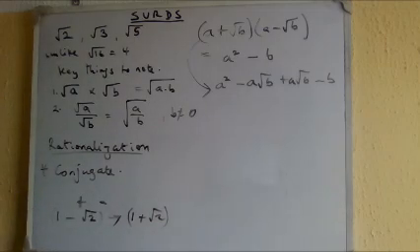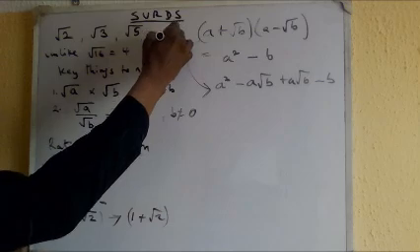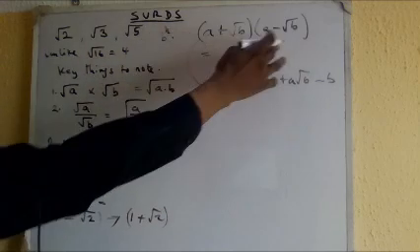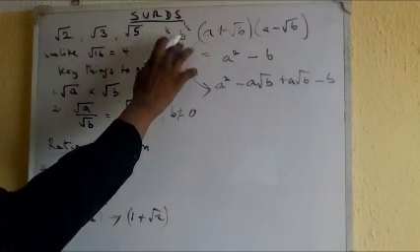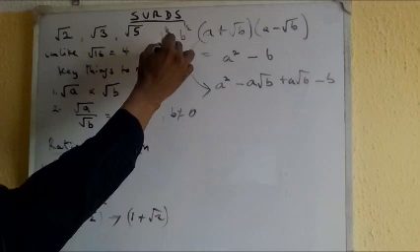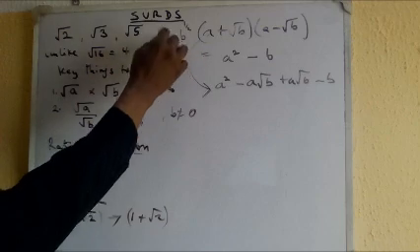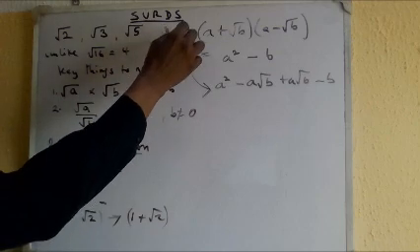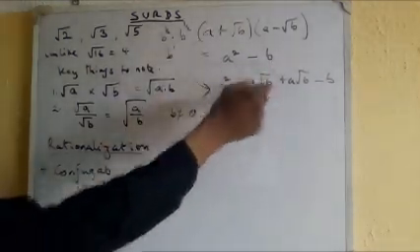Why? Because root B and root B will give me just B. You can see that in the laws of indices. Remember, root B is the same thing as saying B raised to the power half, and this one too is B raised to the power half. Because they are in the same base, you just take one of the base and add the powers. Half plus half is 1. So root B times root B is just B. That's why I have B here.